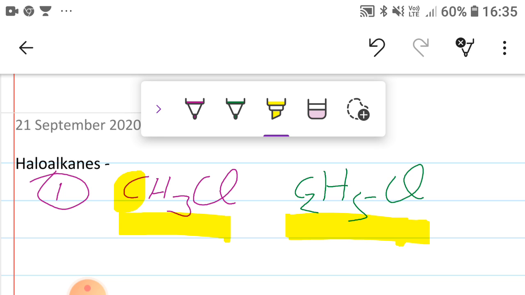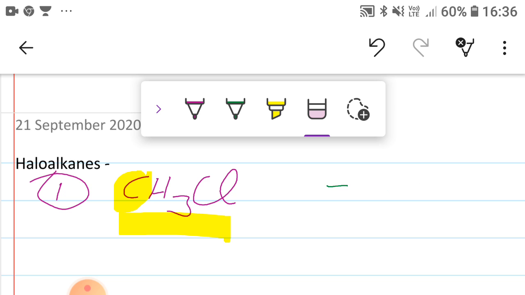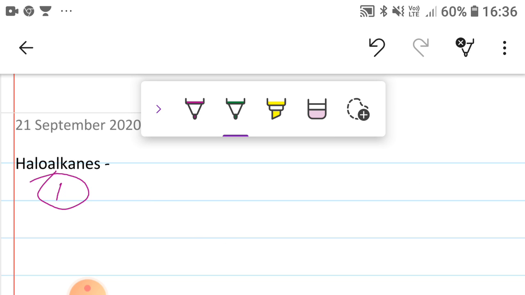Here there is only one carbon, and that's why we call it methane, as meth. And here two carbon atoms are there, so that's why we call it ethane, meaning eth. Meth, eth, prop, but, pent. I hope that you all know the numbering of carbon atoms. Let's see one more thing.